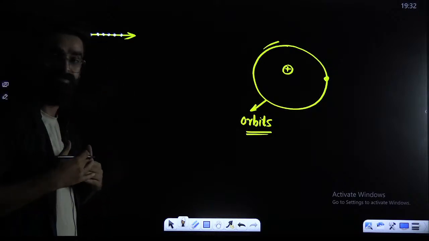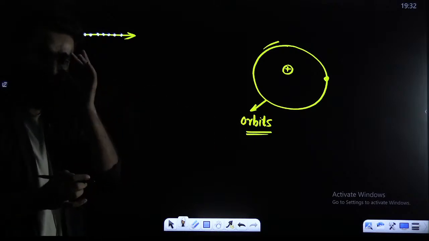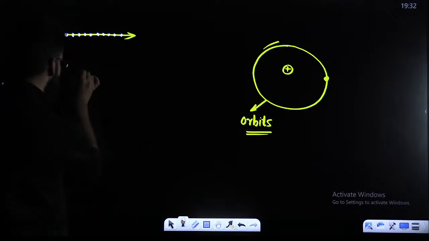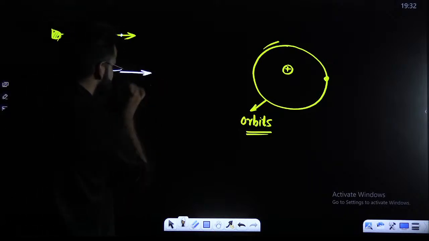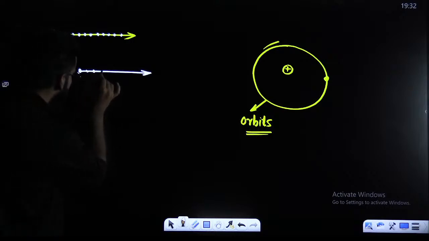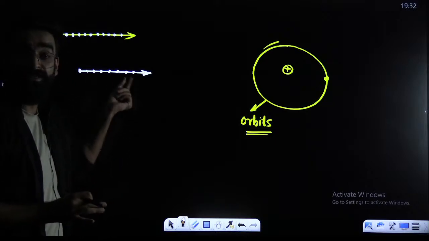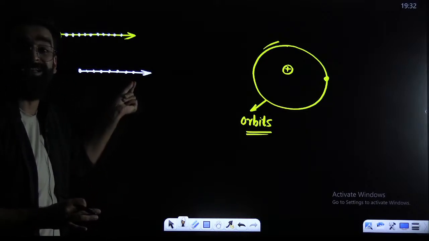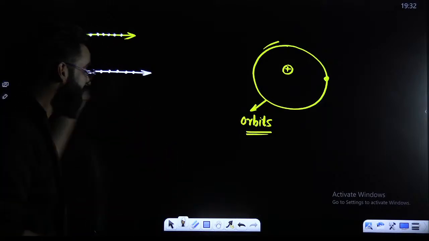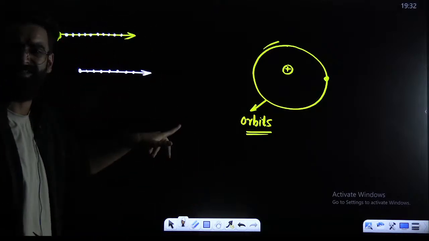For example, there is a very microscopic particle that's moving. How can I say it's moving in a straight line? Only if at every point of time I can locate the position and the momentum of this particle simultaneously with 100% accuracy can I say this particle is moving in a straight line, following this path.